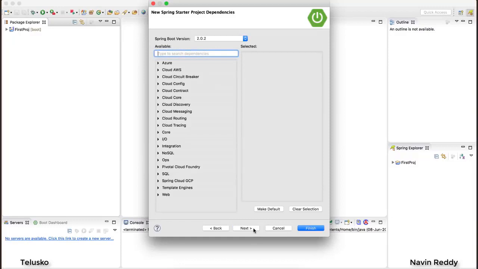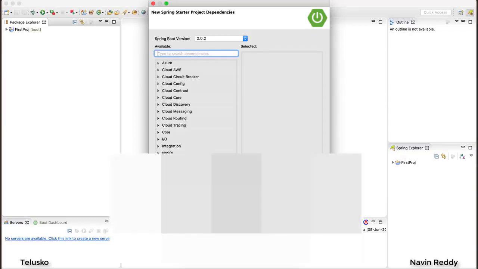Now this is an important step because we are not building a normal application. This is a Spring Boot web application. So of course we need to add the web feature there. Now, when I say web feature, you must have seen Spring MVC. In fact, if you have not seen my Spring MVC video, that is the important video you have to watch first. So if you have not seen that, in the description area, you will find a link for the theory video.